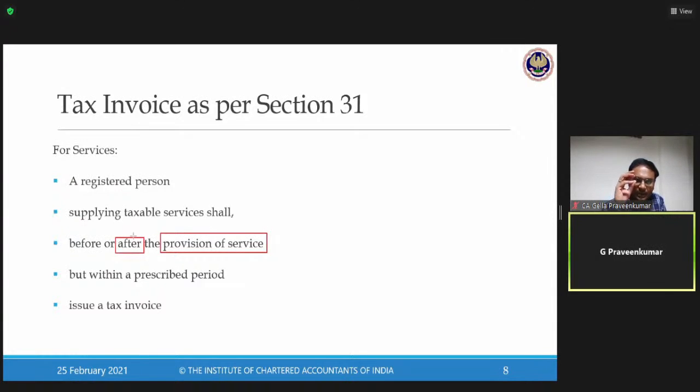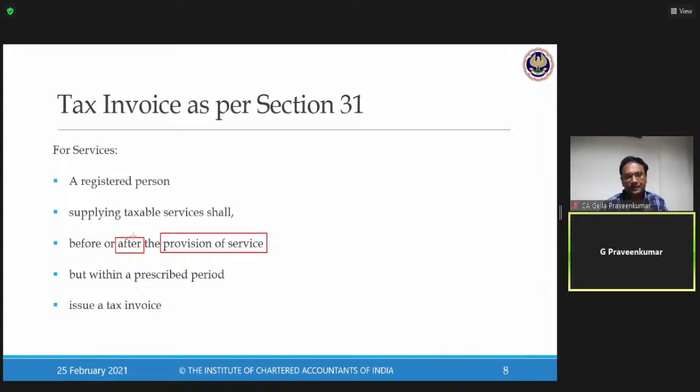Now, when we look at service, we need to keep in mind Accounting Standard 9, which deals with recognition of revenue. In relation to service contracts, when should I raise a tax invoice? When there is a completion of service or when there is a provision of service? Please keep in mind, an invoice can be issued only when there is a provision of service. Without provision of service, I cannot issue an invoice. Now here, there is a practical difficulty in a couple of cases. The moment the service is completed, I cannot issue a tax invoice.